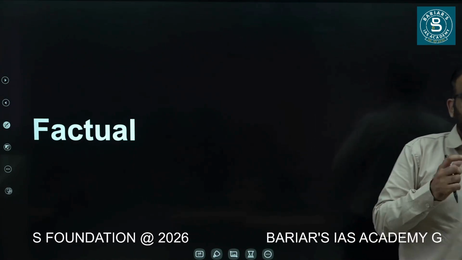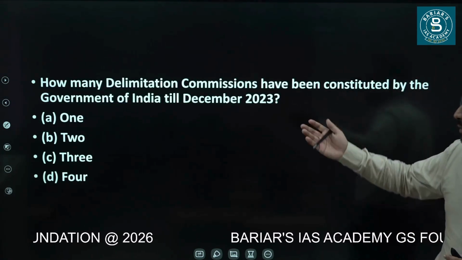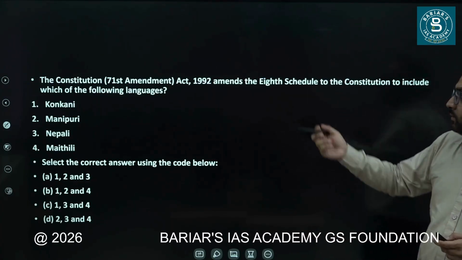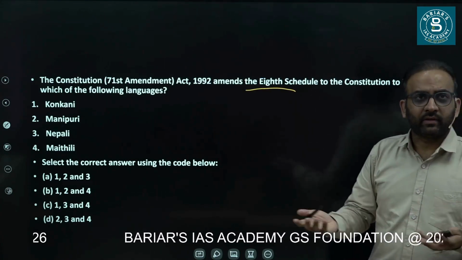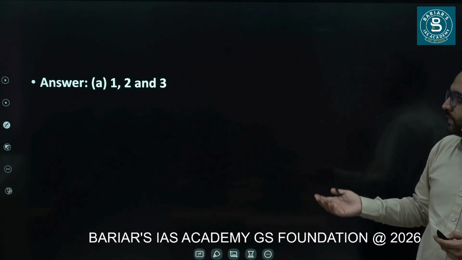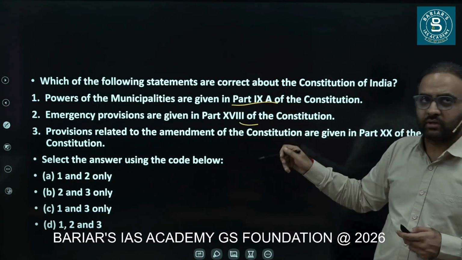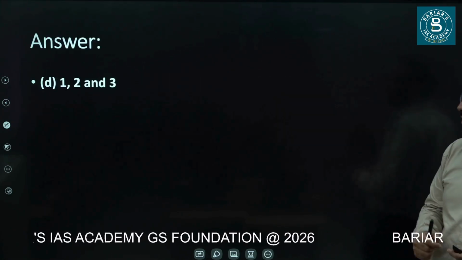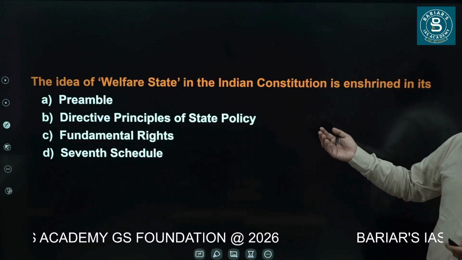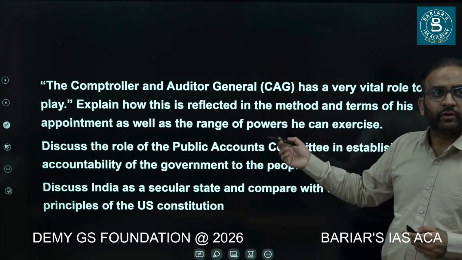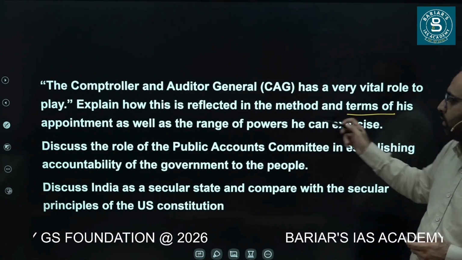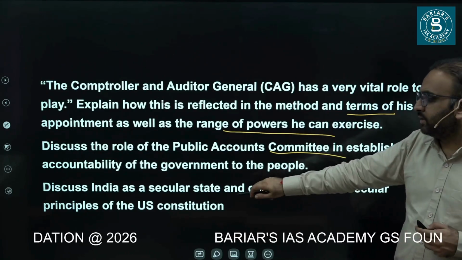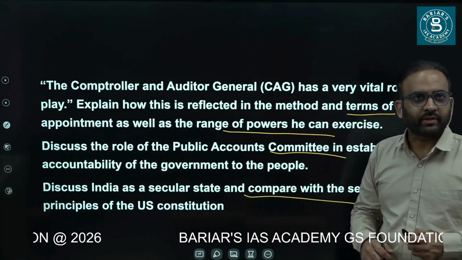Let's start. The first is factual questions. You will see factual questions like how many delimitation commissions were constituted till 2023, right? Then the 71st Constitutional Amendment Act added what languages to the constitution? Again a factual question. A question has been asked on the parts of the constitution, which parts constitute what provisions. Again a factual question, right? And in mains also you will find factual questions, like the CAG's terms of appointment and powers, the role of the Public Accounts Committee, and the Indian secular state compared with the US secular state.